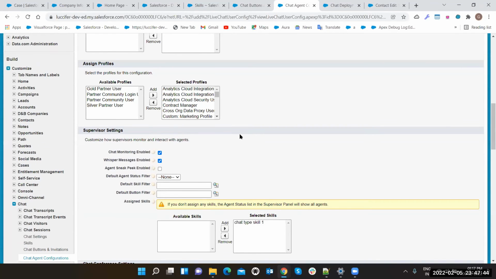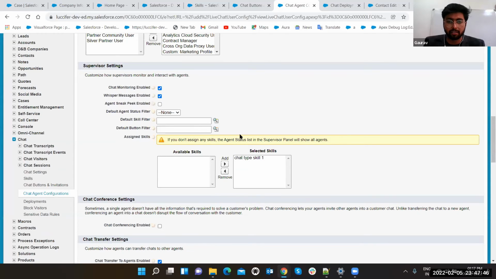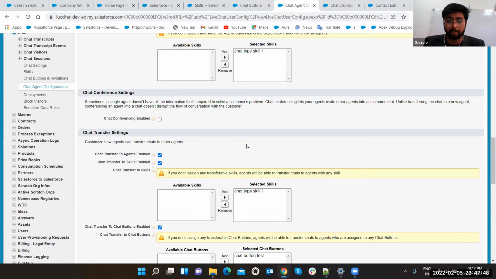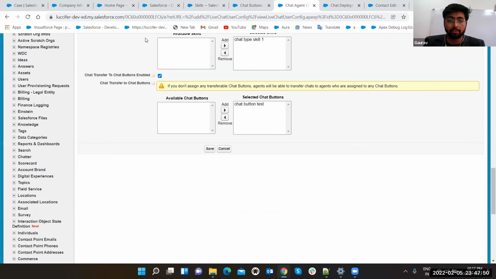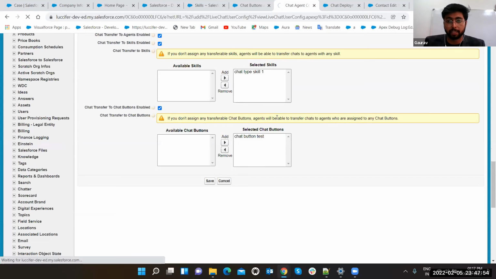This is chat. More options you can serve. There are a lot of options in here which you can set according to the business requirement. You can also set chat transfer to agent enable, chat transfer to skill enable. You have to enable all this stuff. Click on the save button.